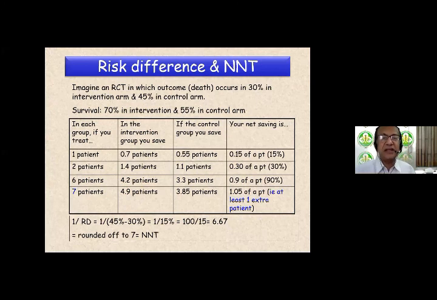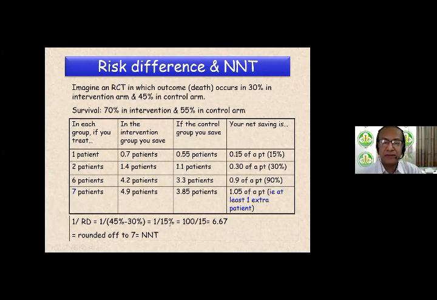This is the meaning of number needed to treat. What is the number you need to treat in both the arms in order to get at least one full extra human being surviving in your intervention arm? So 1 upon the risk difference, look at the bottom of the slide, 1 upon the risk difference is 1 divided by, what was the risk difference? It was 45% minus 30%.